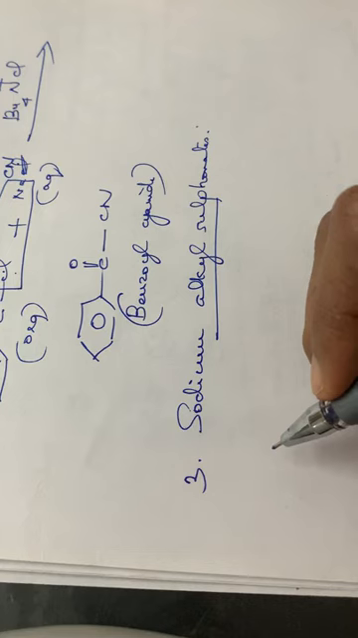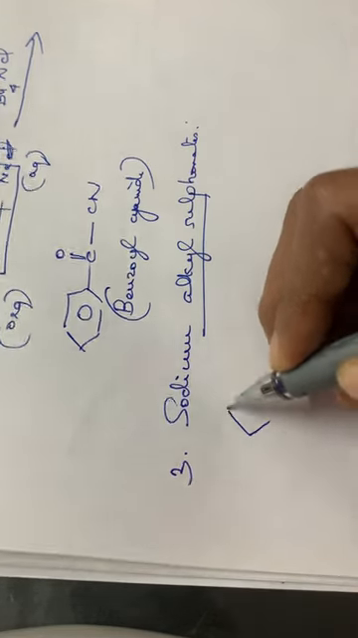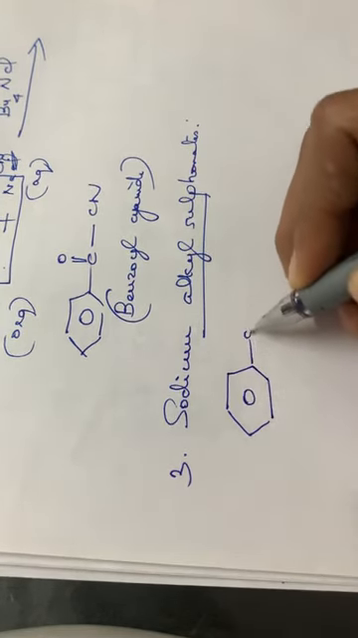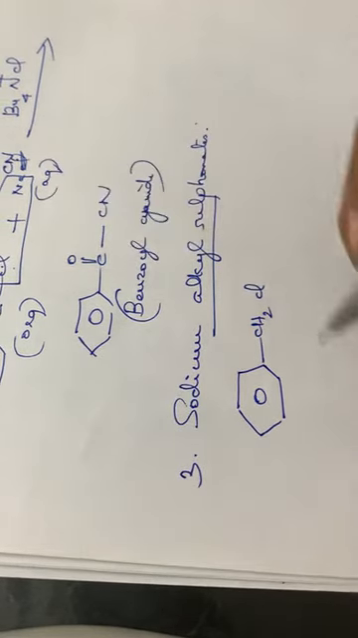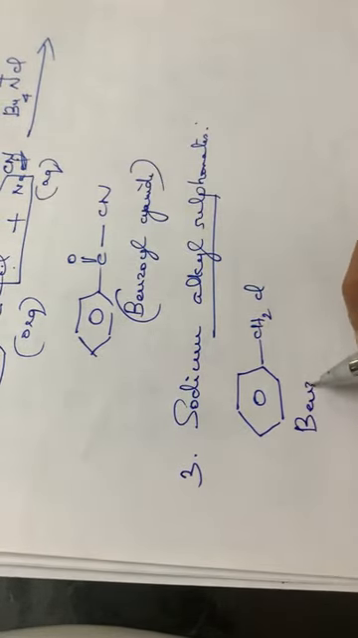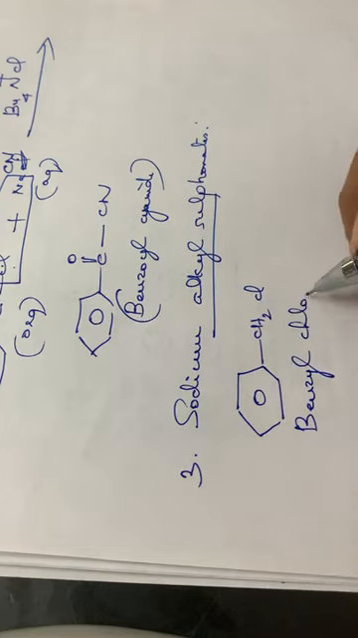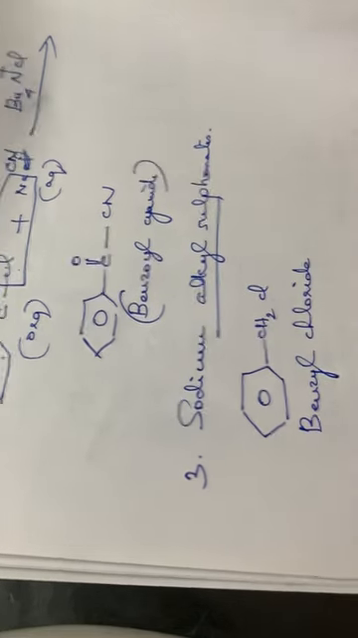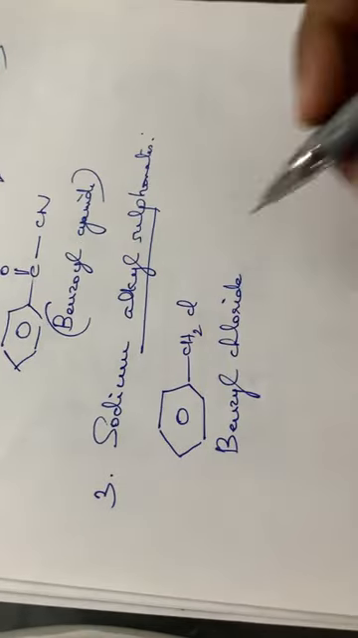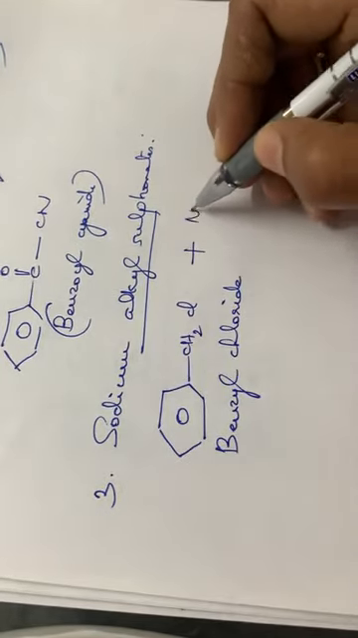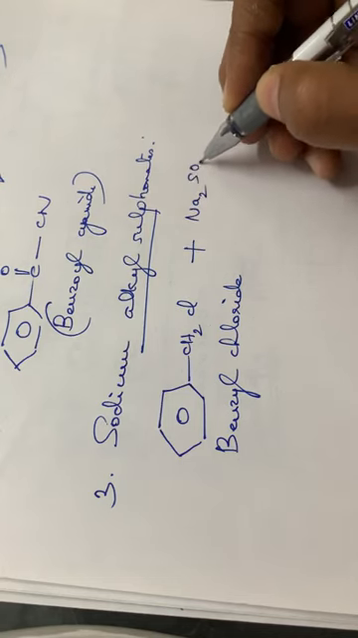For example, benzyl chloride, that is C6H5CH2Cl. Don't confuse benzoyl chloride and benzyl chloride. This is benzyl chloride. In the previous reaction, we had written benzoyl chloride. Okay, so this benzyl chloride is in the presence of sodium bisulfite, Na2SO3.